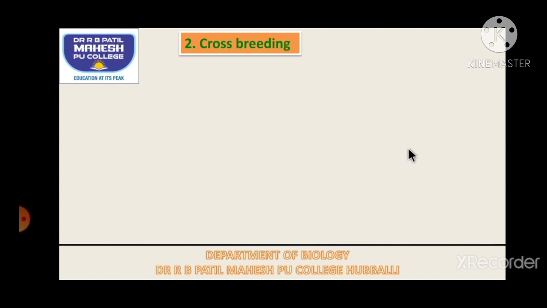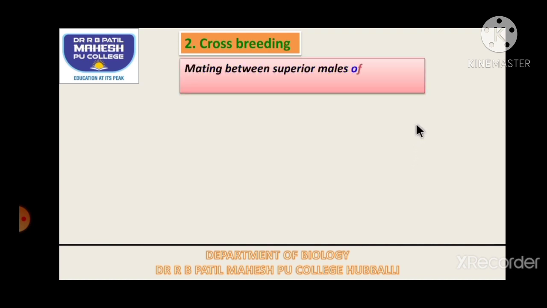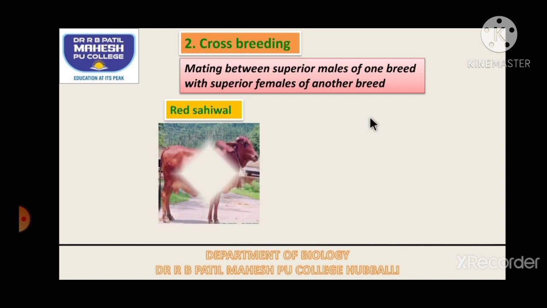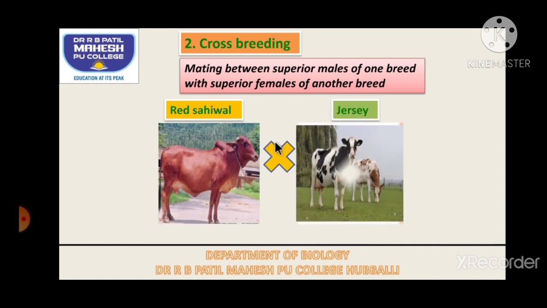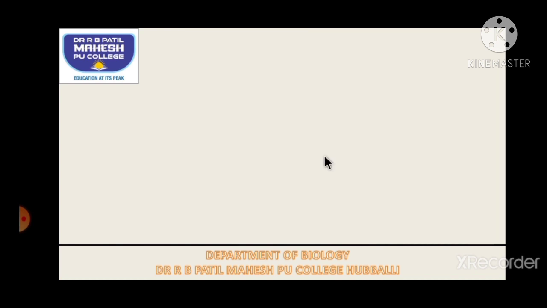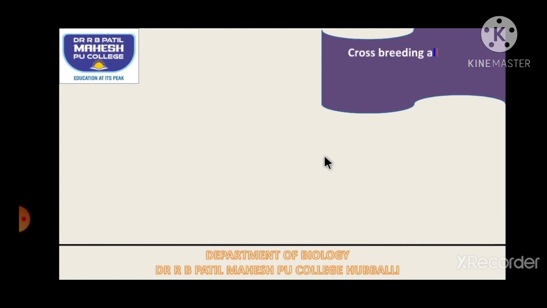Now second one, crossbreeding. So breed is crossed here. That means here we allow the mating between superior males of one breed with the superior females of another breed. Breeds are different, species is same. So say red Sahiwal is made to cross with the Jersey. So breed only is different. Then if it is done, then it is called as crossbreeding.